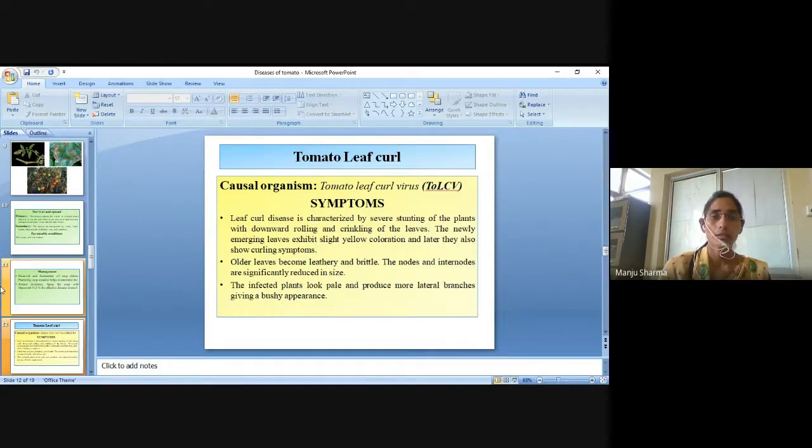Tomato leaf curl. This is a virus disease, or viral disease. The causal organism is tomato leaf curl virus. So the symptoms are: leaf curl disease is characterized by severe stunting of the plants with downward rolling and crinkling of the leaves. The newly emerging leaves exhibit slight yellow coloration and later they also show curling symptoms.